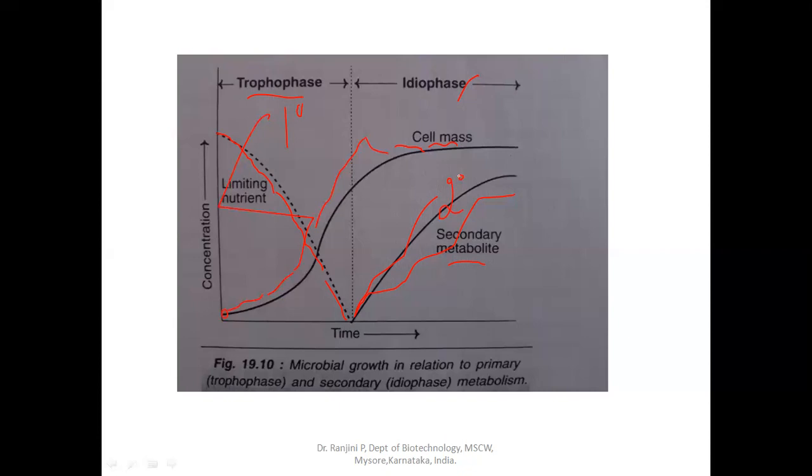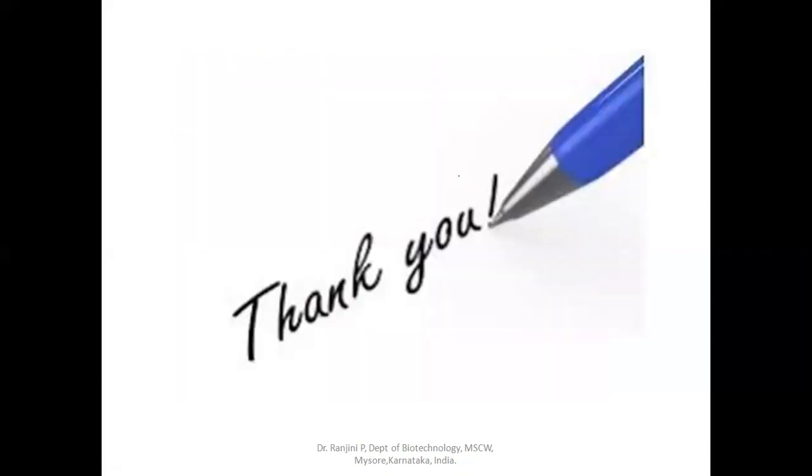So in this session, we learned how the microorganism synthesizes the primary metabolites for its growth and reproduction. At the same time, extreme environmental condition and the limitations of the nutrition will make the microorganism produce specialized metabolites, and they are called secondary metabolites.